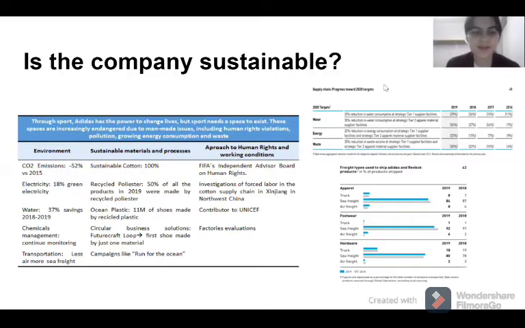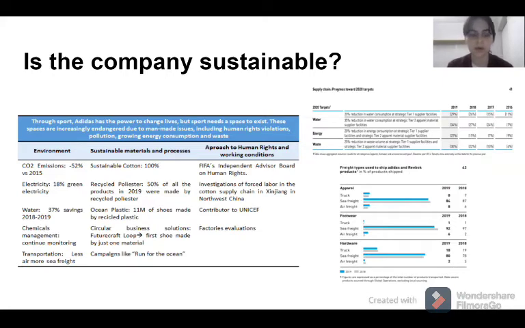Is the company sustainable? Adidas says that through sport, they have the power to change lives, but sport needs a space to exist. These spaces are increasingly endangered due to man-made issues, including human rights violations, pollution, growing energy consumption, and waste. That's why Adidas takes these topics into account in its business strategy, like environment, sustainable materials and processes, and its approach to human rights and working conditions.